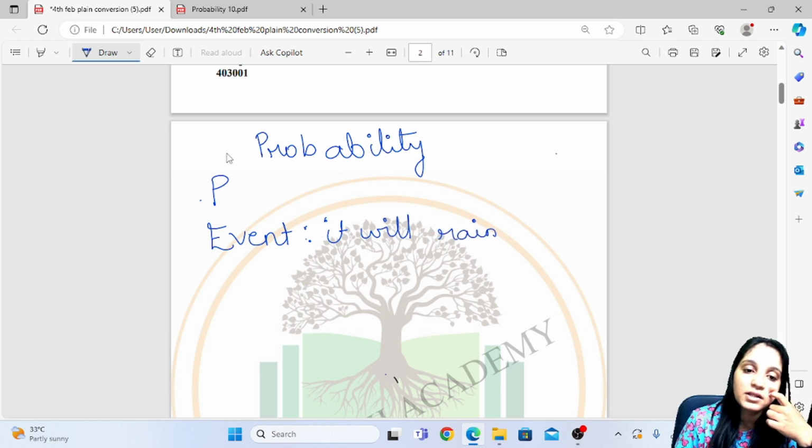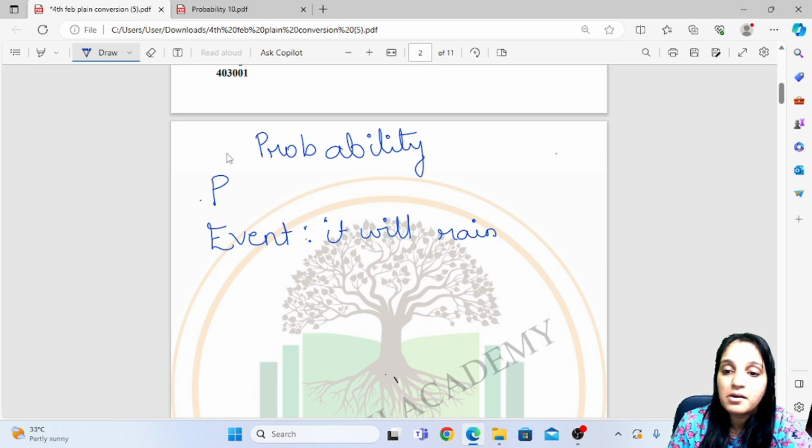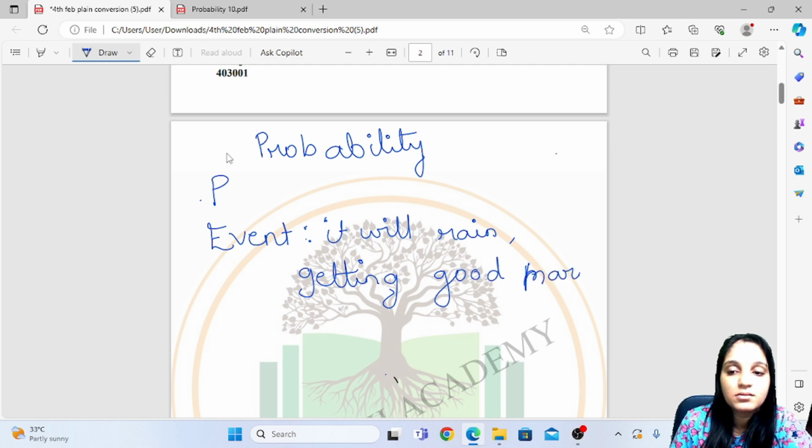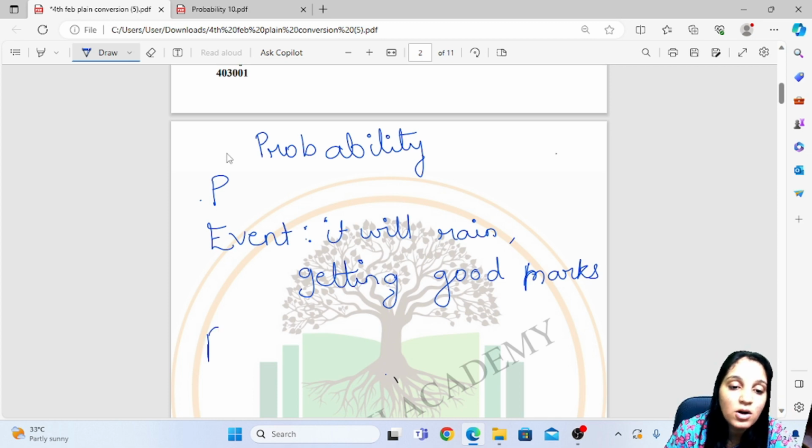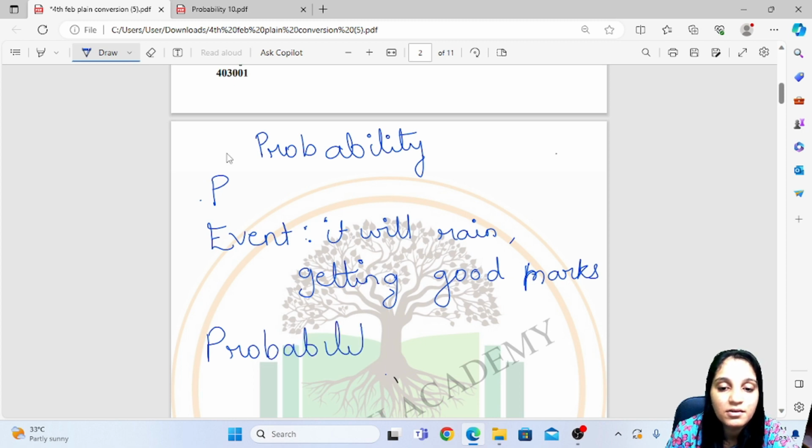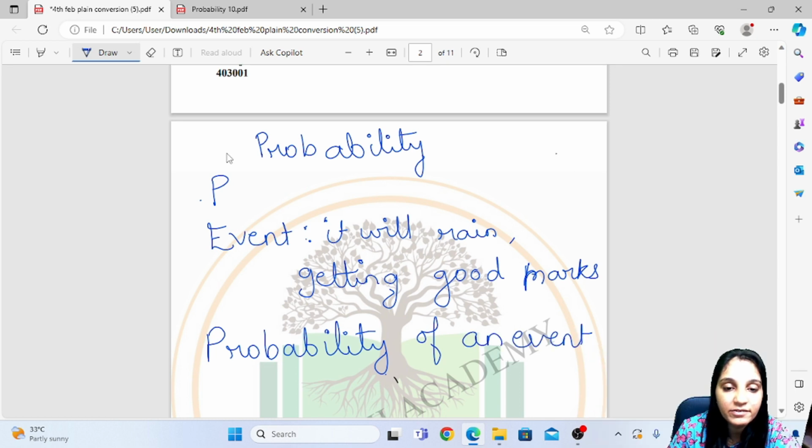Then I said getting good marks. So getting good marks becomes your event. Then this is called probability of an event. So probability of an event is denoted by P of E.